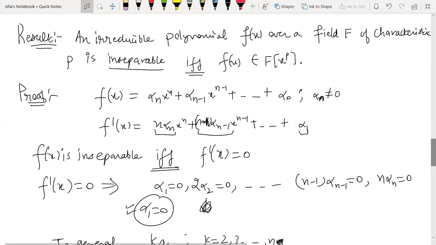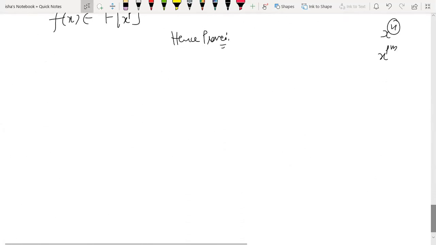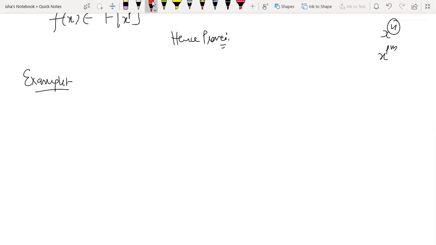So inseparable if and only if f(x) belongs to this, because you will see this in an example. We will prove this in a particular kind of example. We will use this, and then see how this gives us the inseparability. So let me give you an example where we will be using this theorem's result to check the separability.